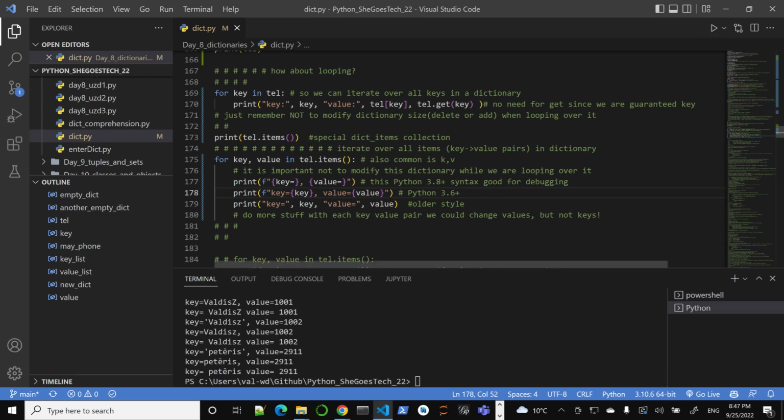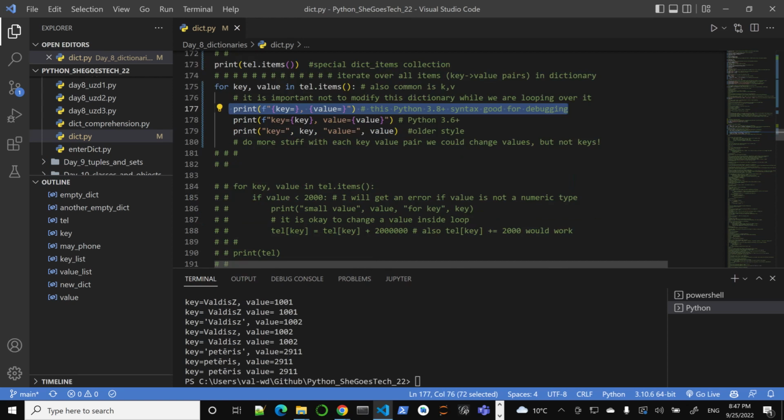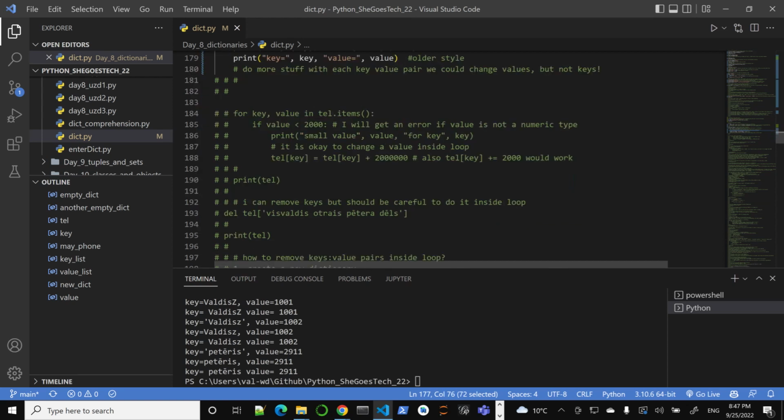This is Python 3.8 syntax. You have key, value, and it will provide you already pre-made. Otherwise, of course, you can do this key value, and key value. So this syntax is good for debugging. Otherwise, it's not really useful. It's just good for debugging. All right. So we saw key value. Again, you can print, of course, something else, right? You can collect something, right?